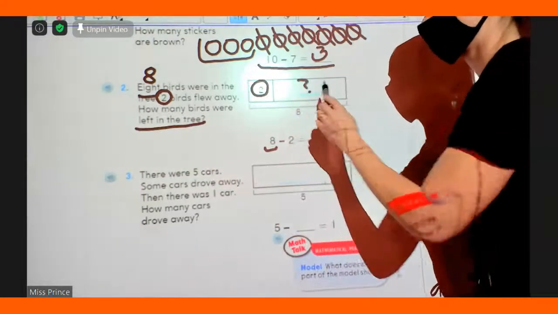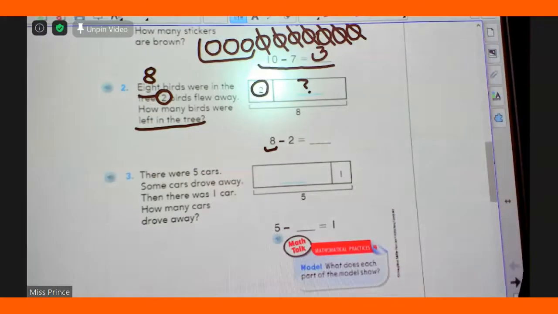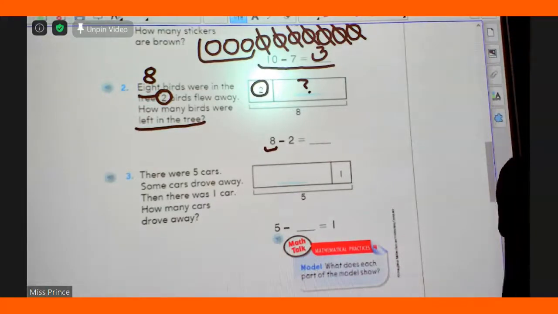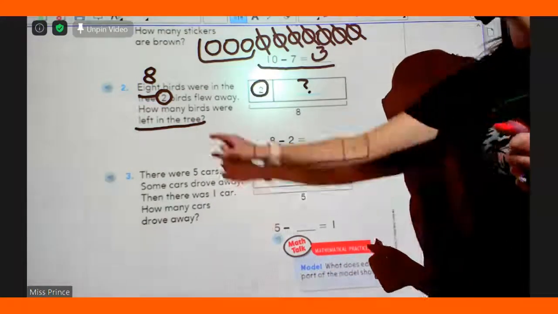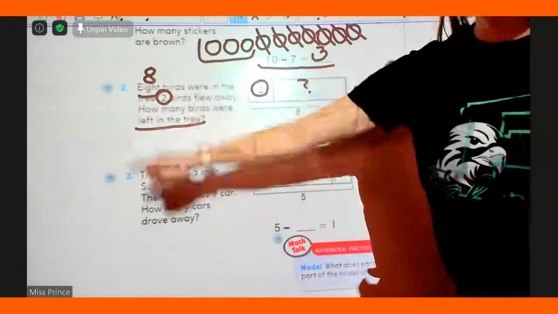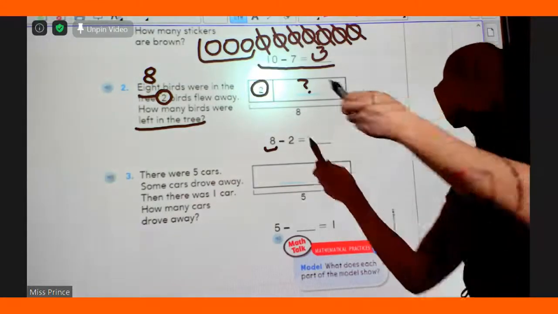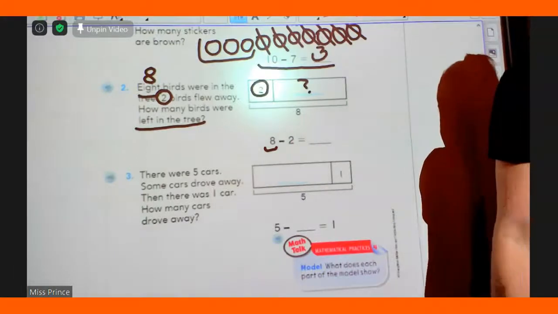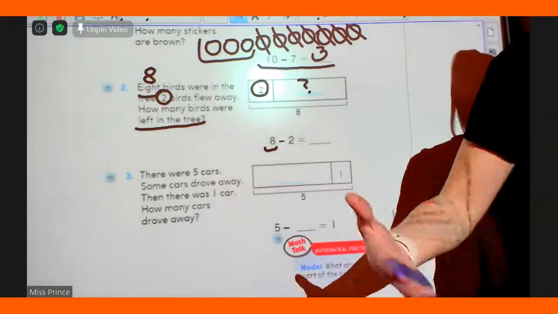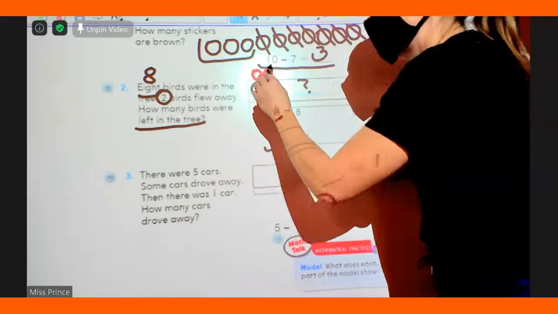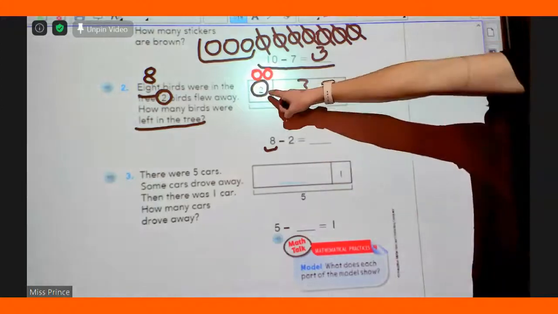That's the mystery. So, now I'm going to show you another way that we can solve a bar model. Are you ready? It's super cool. Okay, in your book, I would like you to draw this with me, okay? How many birds do we need to make sure we have all together? 8. And we already know how many flew away? 2. Watch this. I'm going to draw circles until I get to 8 because we want 8. 2 of my circles go here. 1, 2. So in your book, you should have 2 circles above the 2.